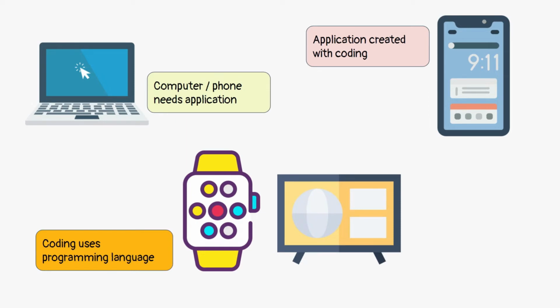To do coding, we must think like a computer. This means we must split an instruction into simple steps which the computer can understand.